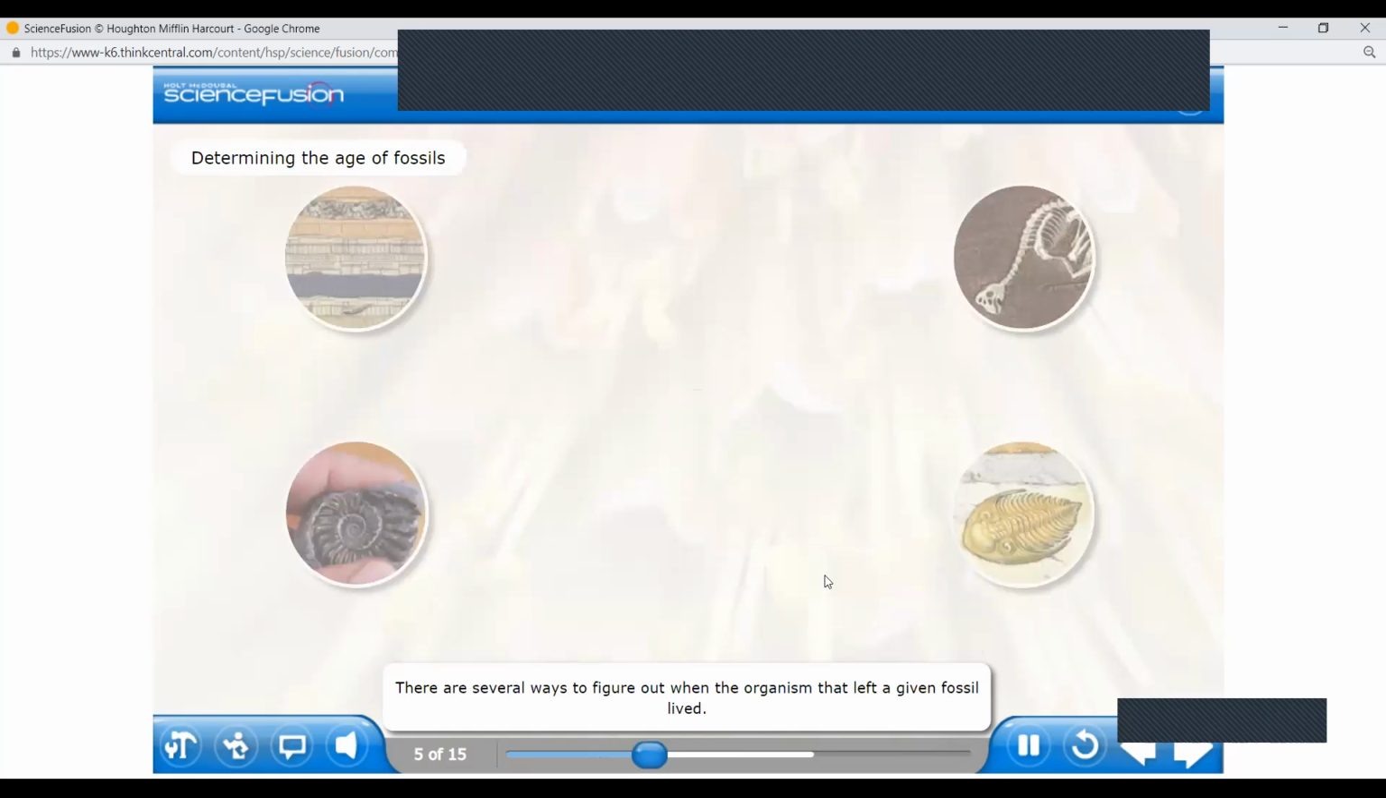There are several ways to figure out when the organism that left a given fossil lived. One method is called relative dating. We have layers of rocks, and then we check the fossils in the layers of rock. We see the age of the fossil by the age of the rock, or we determine the age of the fossil, vice versa.